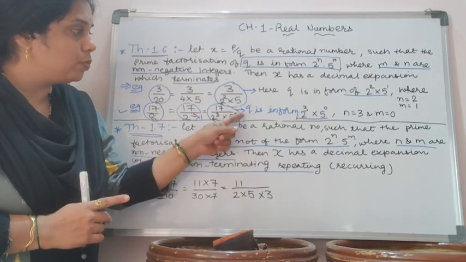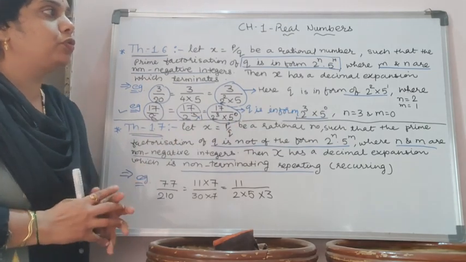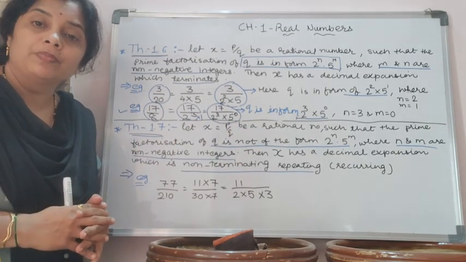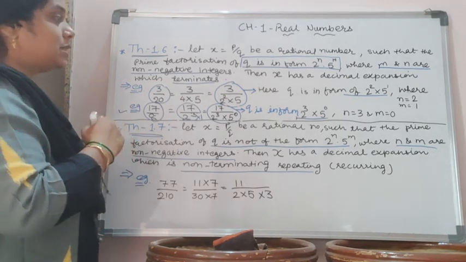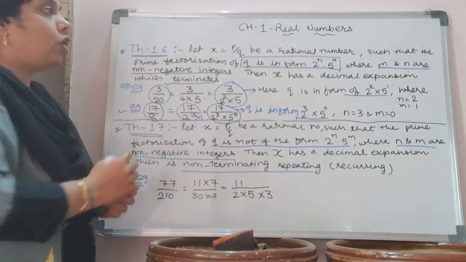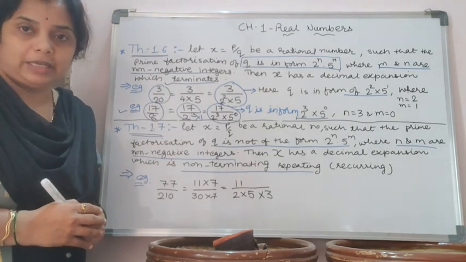And in both cases, I have shown that Q is in the form of 2 raised to n and 5 raised to m. So in both cases, we can say that the decimal expansion of the rational number is terminating.